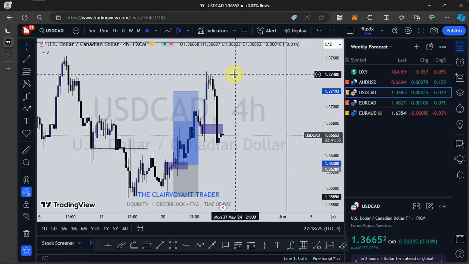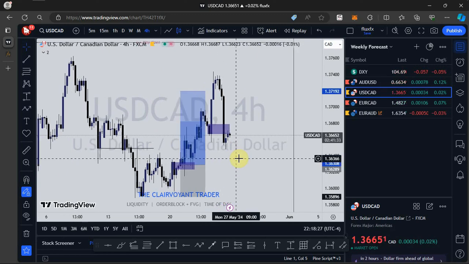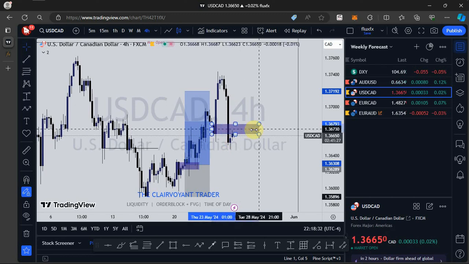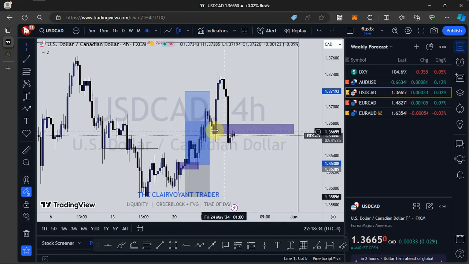Going into the 4-hour, we realized that we had an impulse move to the downside, taking out this bearish order block right here. So now this bearish order block is acting as a breaker block, because this is the last down close prior to price taking out this high, and we've had an impulse move taking out this bearish order block as well as this low right here.